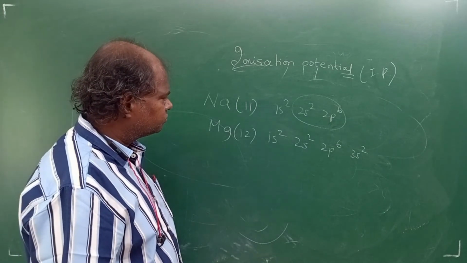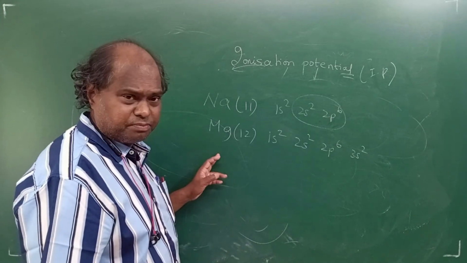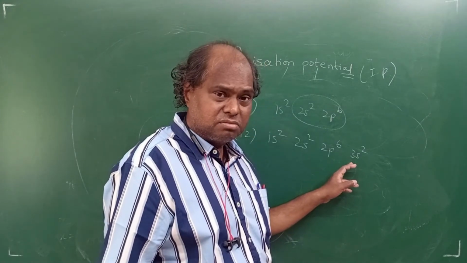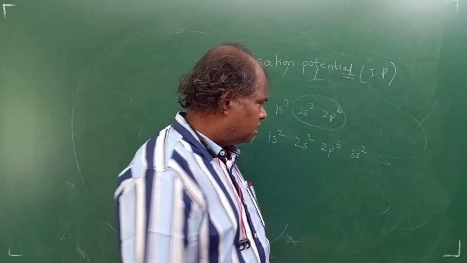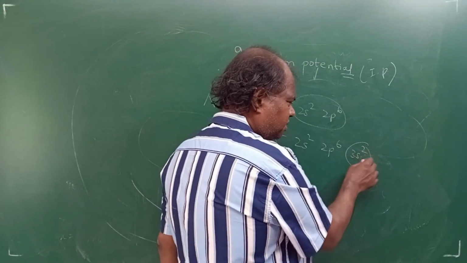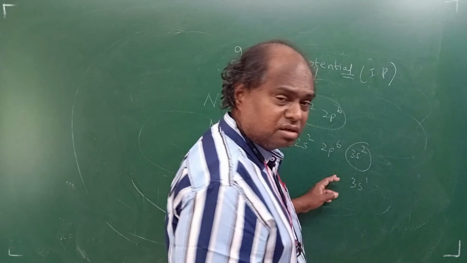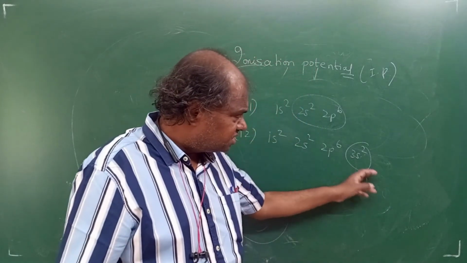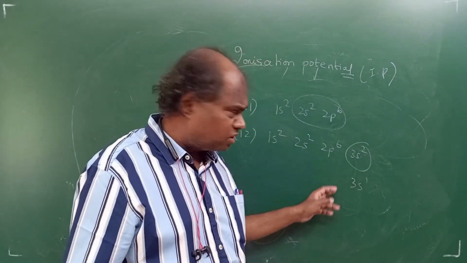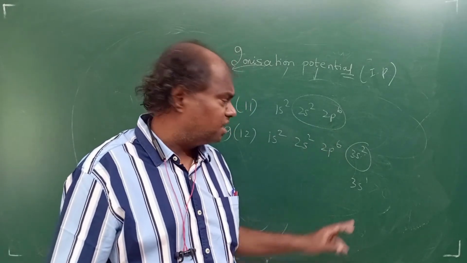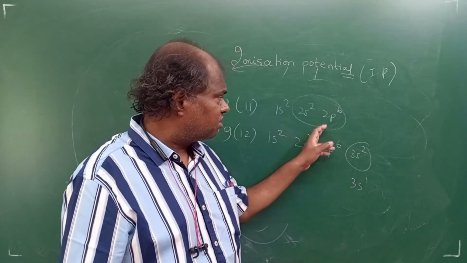Clear? Second electron very tough for sodium. Magnesium, first electron, difficult. Why? Because again you are breaking a completely filled 3s2. But suppose you remove the first electron, the second electron will be very easy. Why? Because you'll get octet. Can you see that? Clear? Second electron is easier.